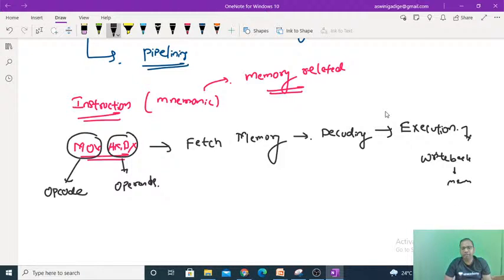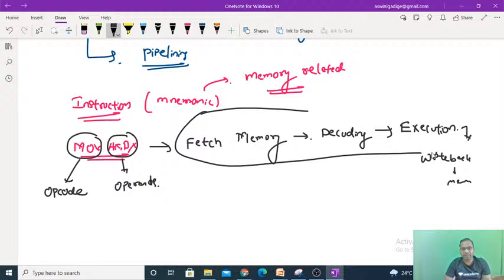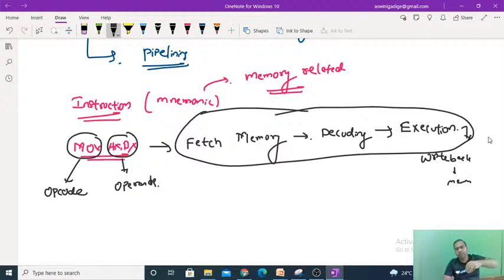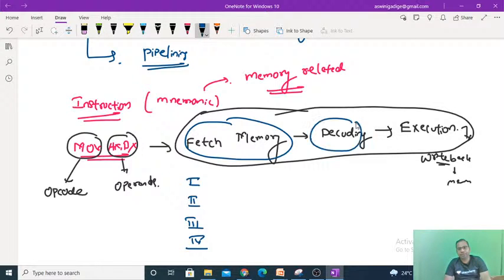But usually I'm focusing here only on three stages: fetching, decoding and execution. After the execution, whatever result you got will be stored into some registers, and I'm calling that a write back. Now if I take four instructions, first, second, third and fourth instruction, here we are dividing into the first stage, second stage, third stage and fourth stage.